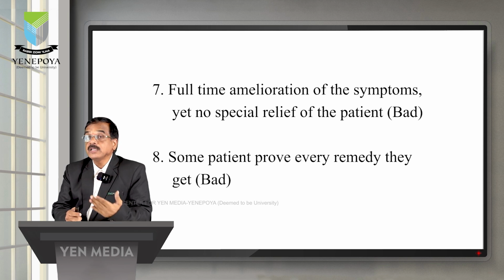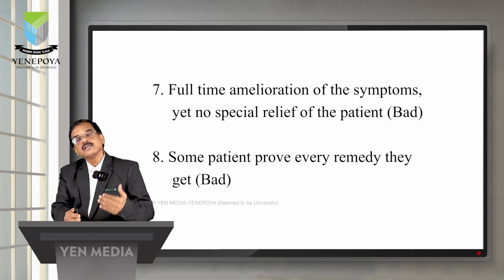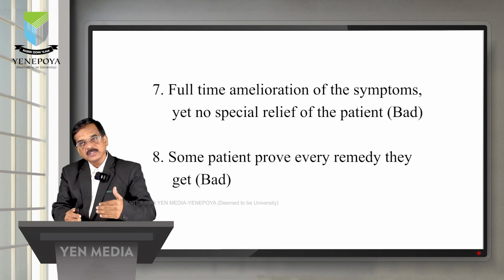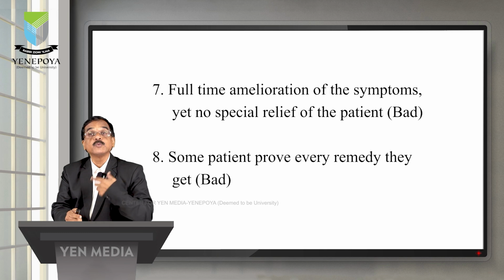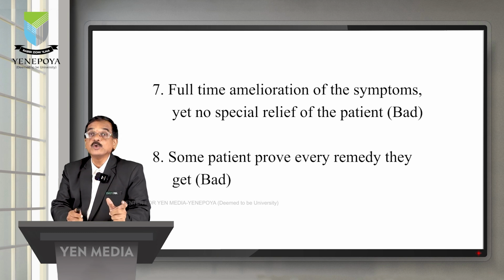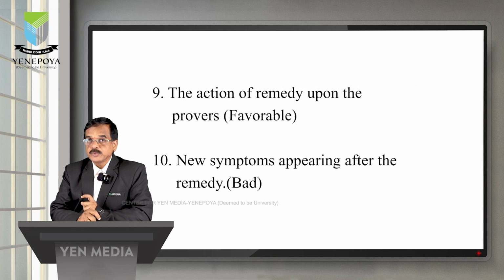They start proving the medicine. In such a condition, we should antidote the case. After antidoting the case, we should start with lower potencies like 30th potency, and below 200 potency, and prescribe to the patient who starts proving every remedy. This comes under the idiosyncratic condition of the patient. Okay, so this is about the 8th observation.